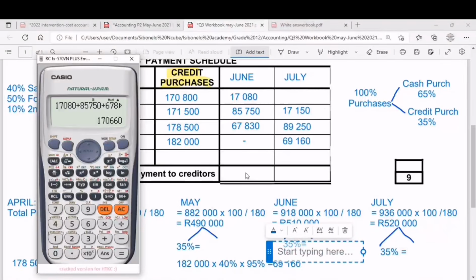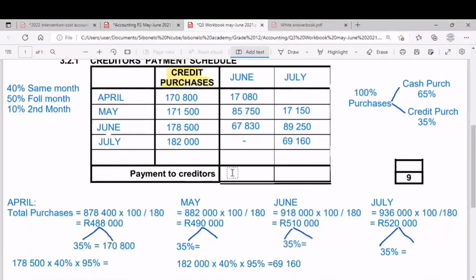So i-total yangoJune it's 170,660. Asiwu-collect siyawukhokha because this is not a collection schedule. So it's a payment schedule. So yona payment esizoyenza to our suppliers ngoJune for ama-purchases ebesikade siwenze on credits.